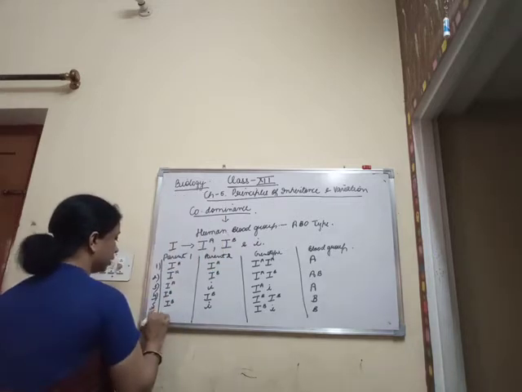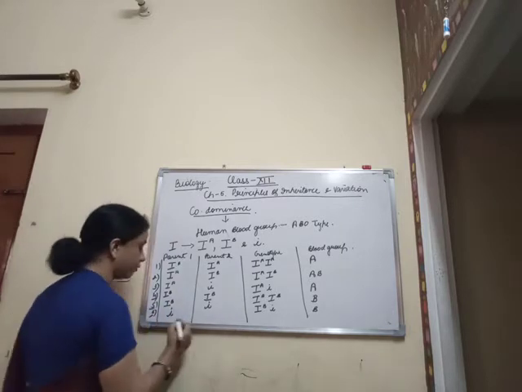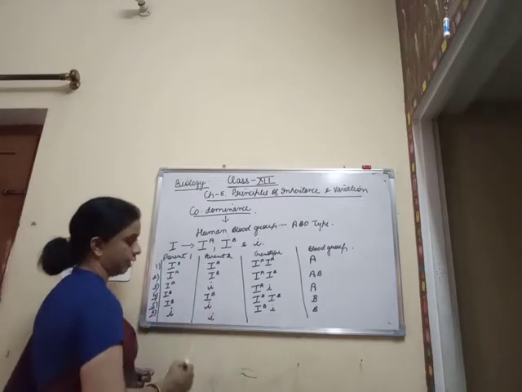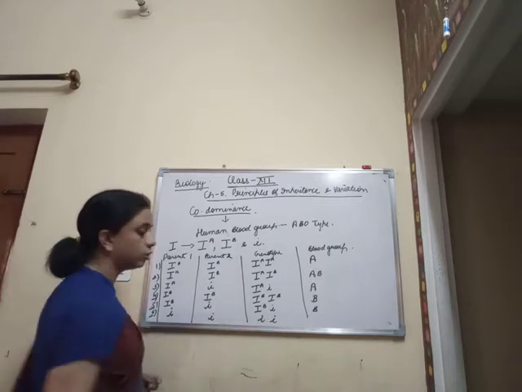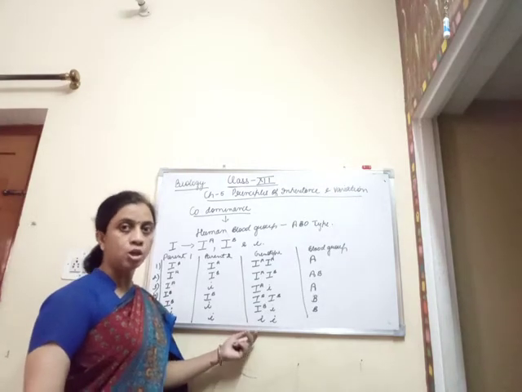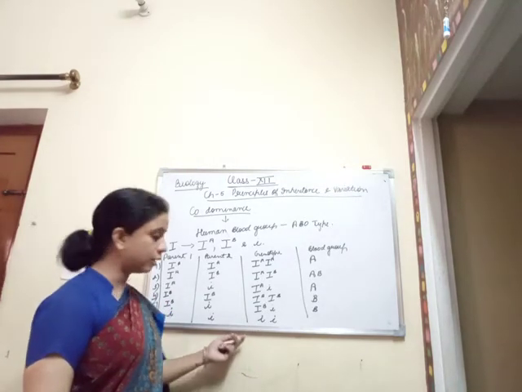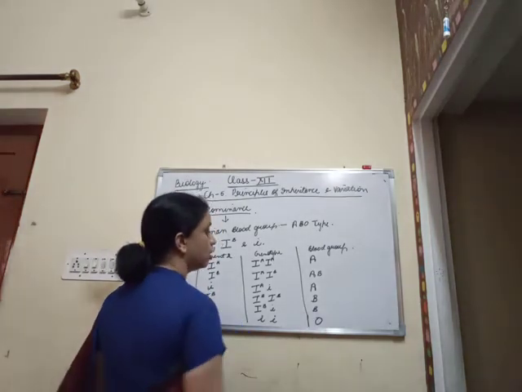Then the sixth case, if both parents have small i, then both of them are recessive for the trait, that is they are not going to produce any type of sugar polymers on the membranes of the RBC. Therefore this blood group is O type.